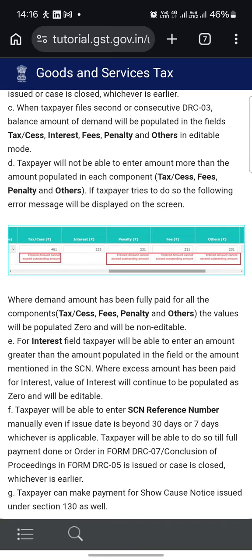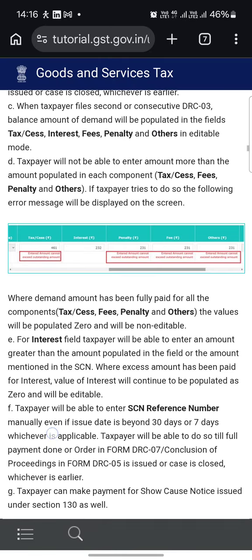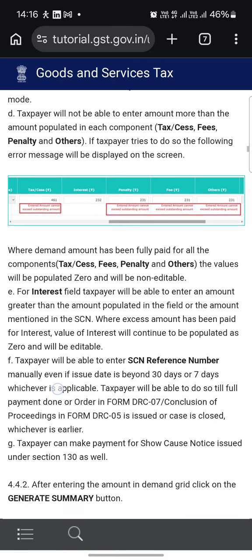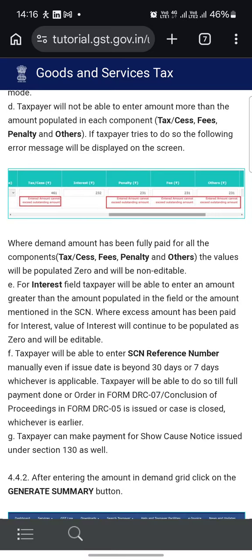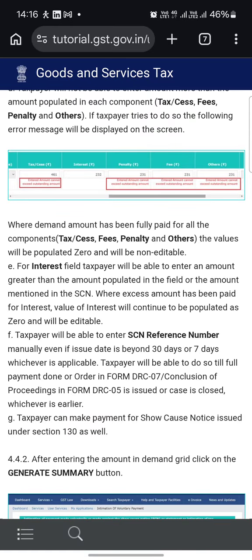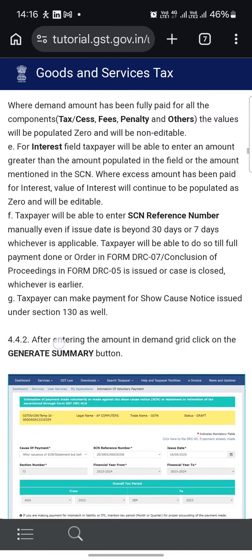When the taxpayer files a second or consecutive DRC03, the balance amount of demand will be populated in the fields tax, interest, penalty or other in the editable mode. Taxpayer will not be able to enter an amount more than the amount populated in each component. If the taxpayer tries to do so, the following error message will be displayed on the screen.